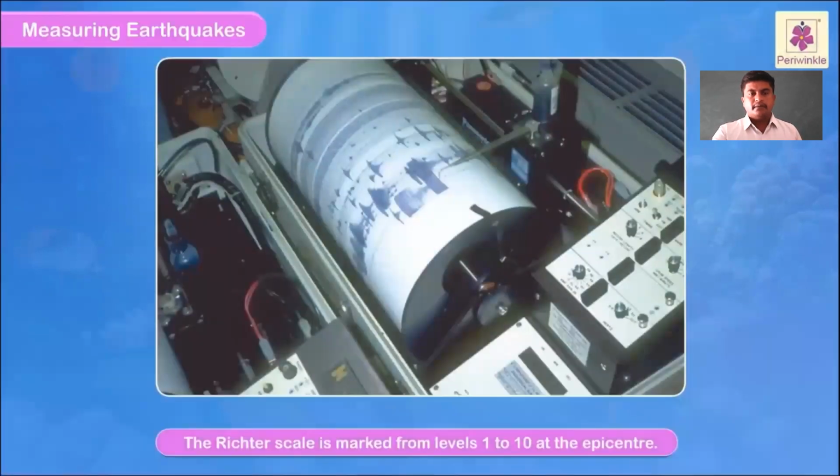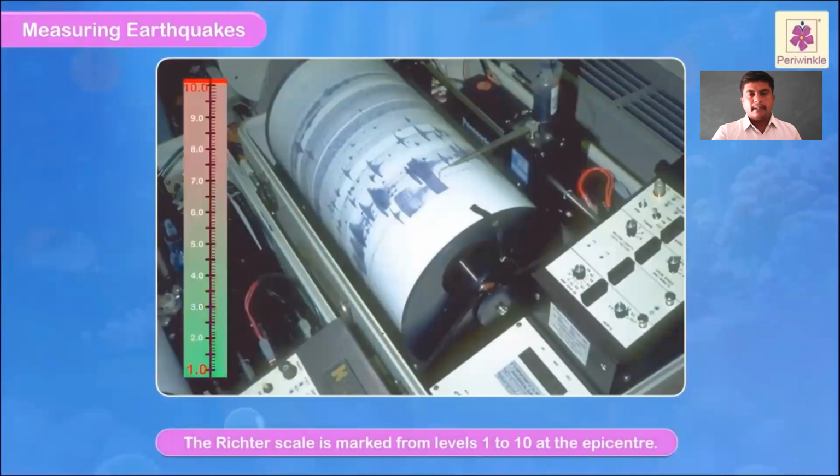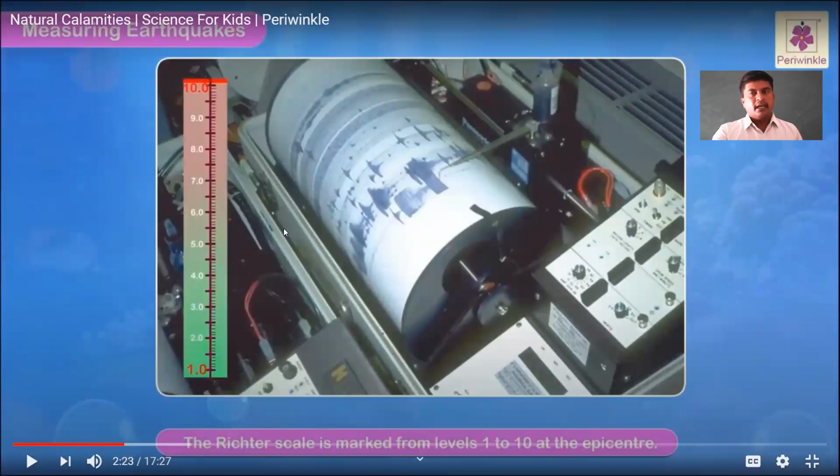The Richter scale is marked from levels 1 to 10 at the epicenter. Yes, look at the epicenter over there. The Richter scale is marked from here, right? Yes, just look at the cursor over there. It is marked from the levels of 1 to 10. Yes, see, right from here 1, 2, 3, 4, 5, 6, 7, 8, 9, 10. Up to here, it will be marked from the levels 1 to 10 at the epicenter, right? Let's keep watching.